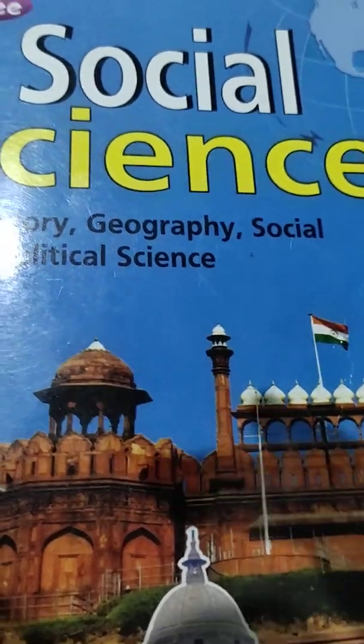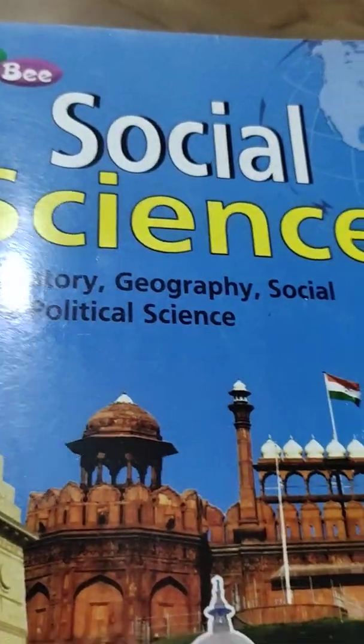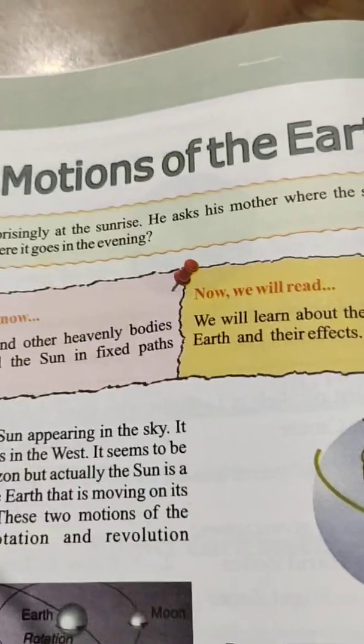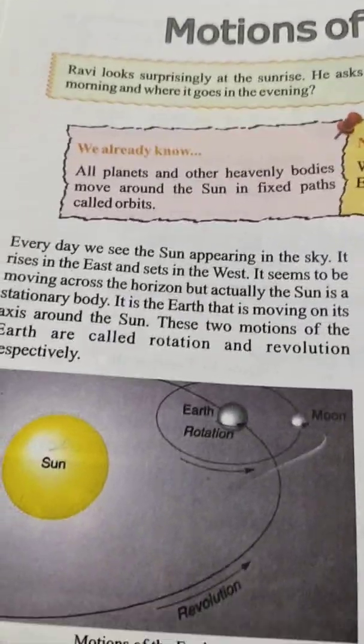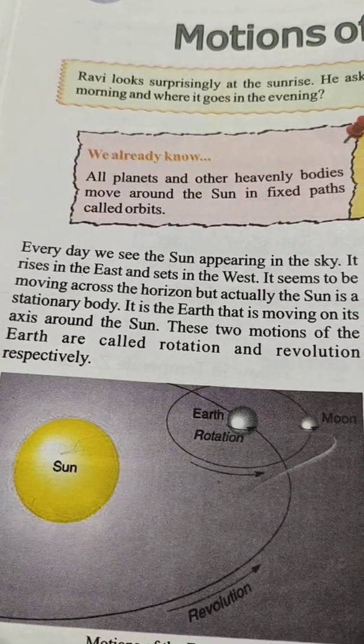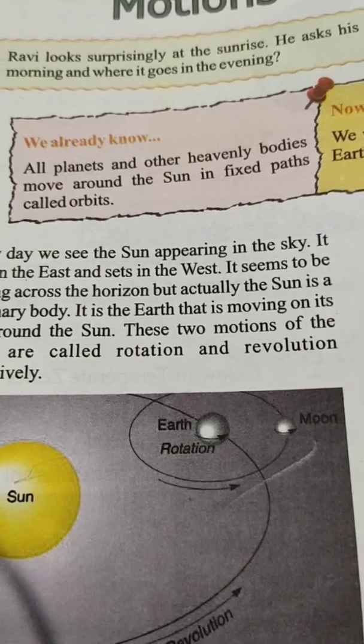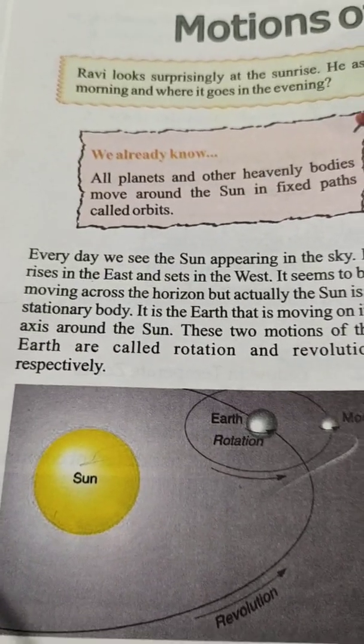Hello students, kindly take out Standard 6 Social Science Part 2 Geography Chapter 3. The chapter name is Motions of the Earth. Dear students, now I am going to read this chapter and all of you listen to me.